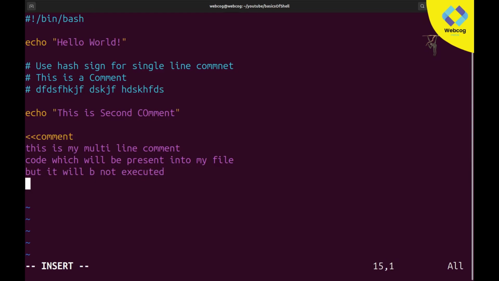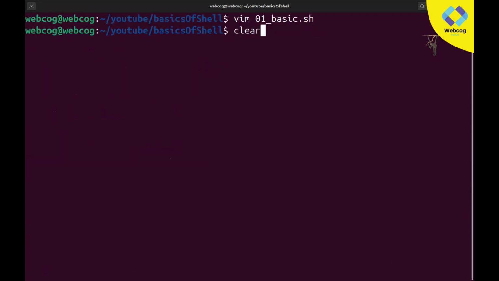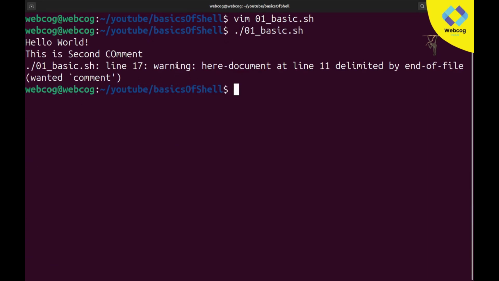So you can see I have this multi-line comment, but before adding it, make sure you write the closing tag of your comment. This is the opening tag, and after that we need to write our closing tag. If you do not add your closing tag, it will give an error again. I am going to save this file without adding the closing tag, and if I run this, you can see it gives an error warning here, document delimited by end of file, and so on. So we are getting an error and not getting our output.